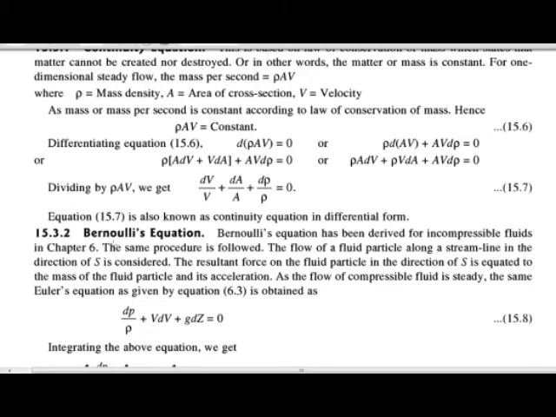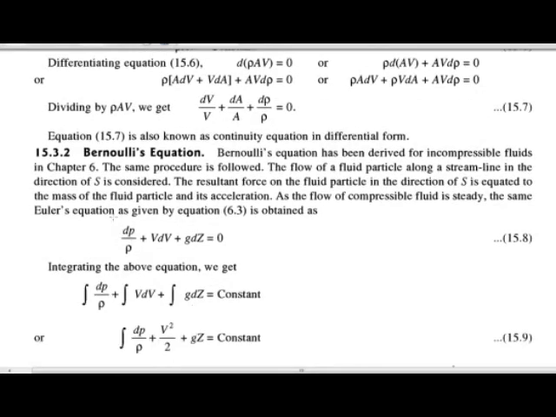Bernoulli's equation is derived from Euler's equation. As we know, Euler's equation is dP upon rho plus V dV plus g dz is equal to 0. Okay, and after the integration of this Euler's equation, we get Bernoulli's equation.